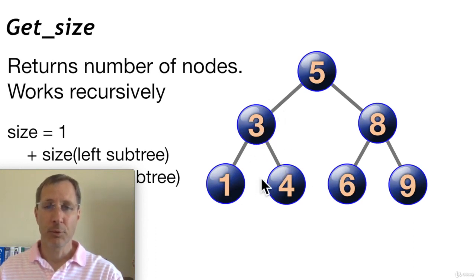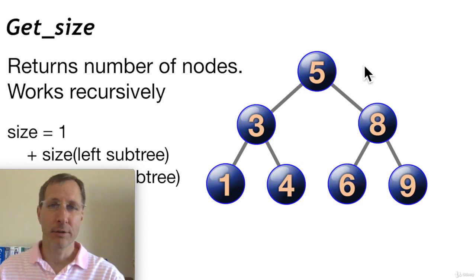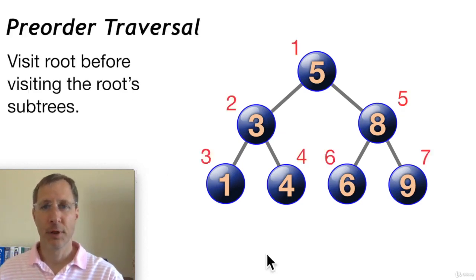The size of the 3 subtree is 1 plus the size of 3's left plus the size of 3's right subtrees. So we call the getSize function recursively as we descend down the tree, and eventually we get down to leaf nodes and return a 1. This is a leaf node, size equals 1. And all those 1s get added back up as we retreat back up the call stack. Now let's talk about traversals.